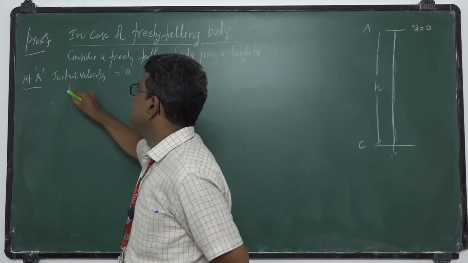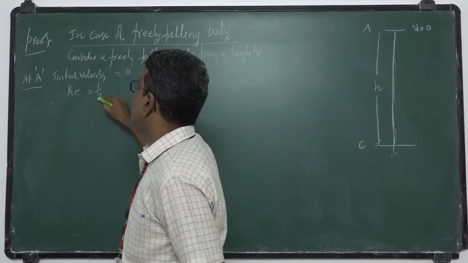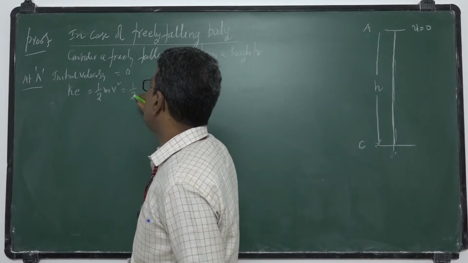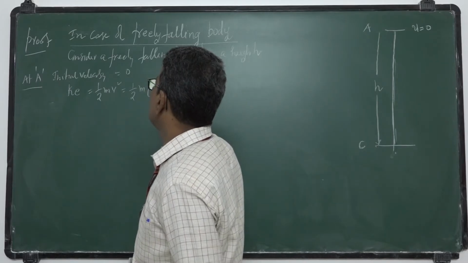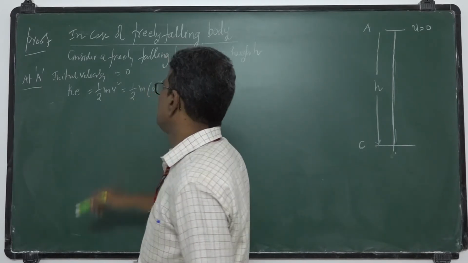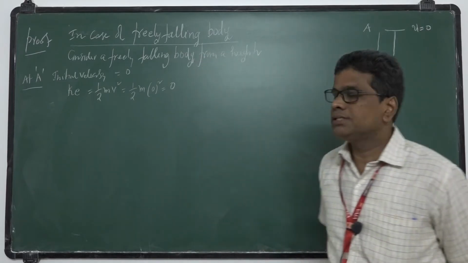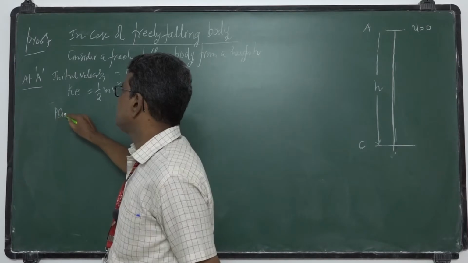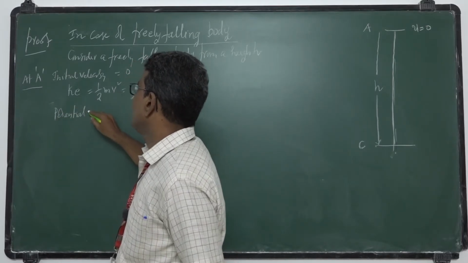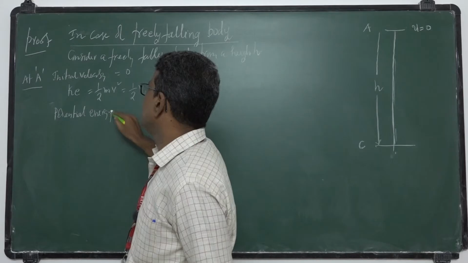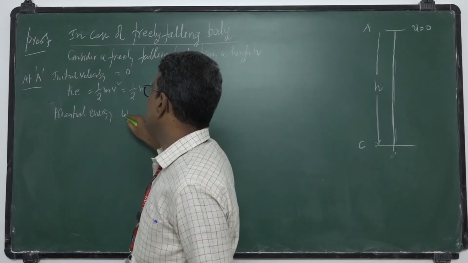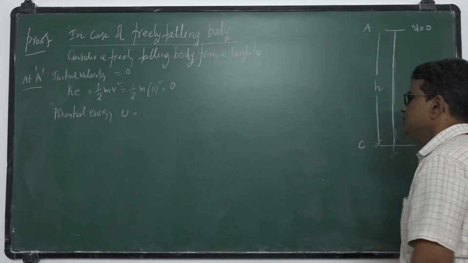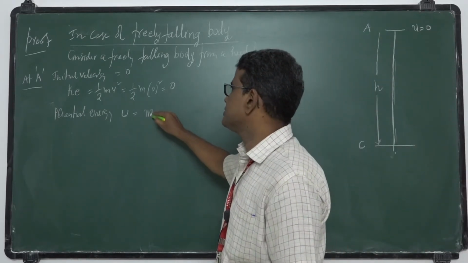What is its kinetic energy? Half m v squared. Velocity is 0, so kinetic energy is 0. Then what is the potential energy? Since it is at a height h, its potential energy is mgh.